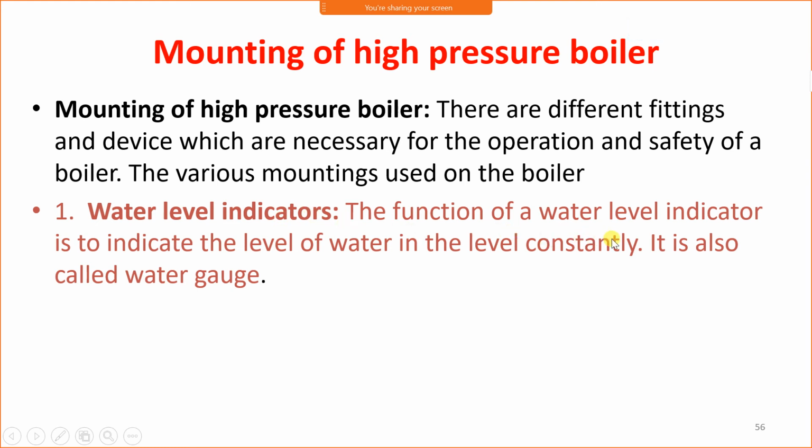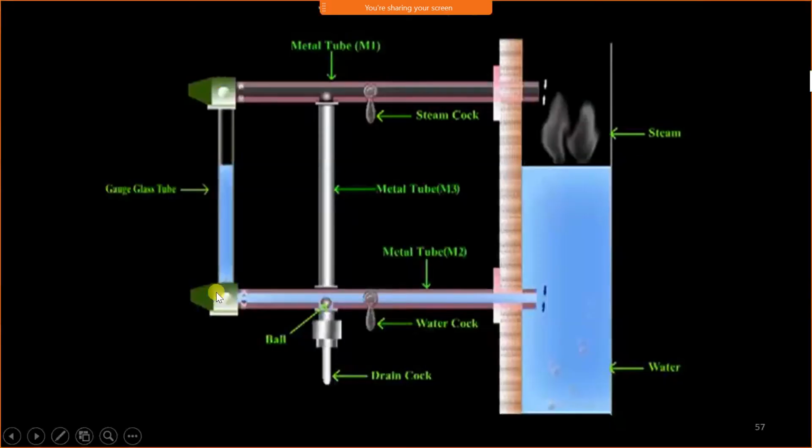The function of the water level indicator is to indicate the level of water in the boiler constantly. It is also called a water gauge. This is a water level indicator. This is the boiler valve. Water level indicator.